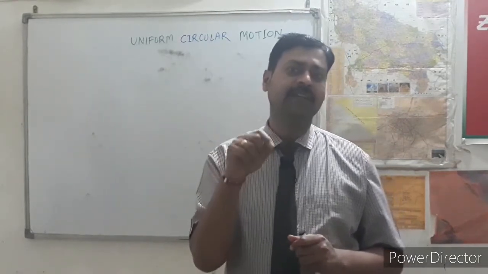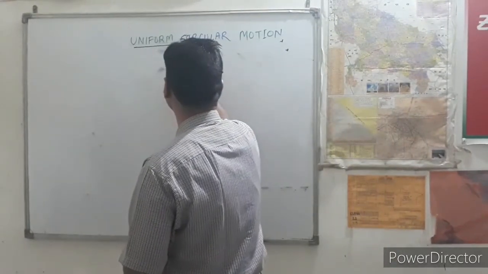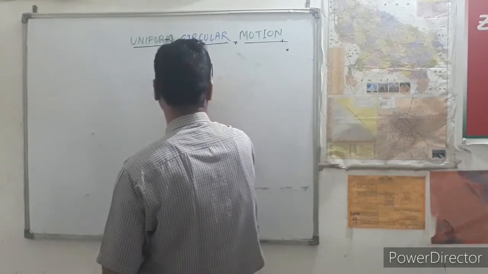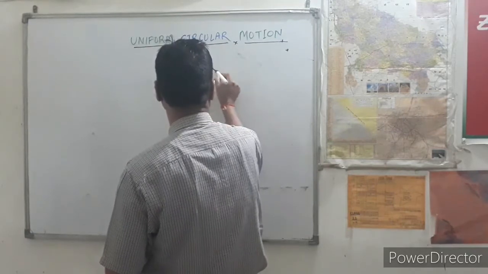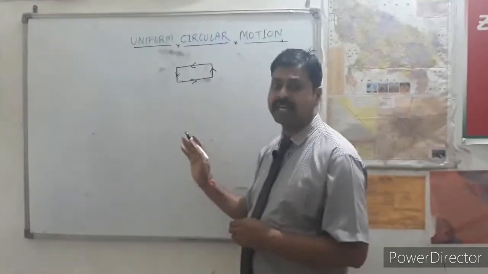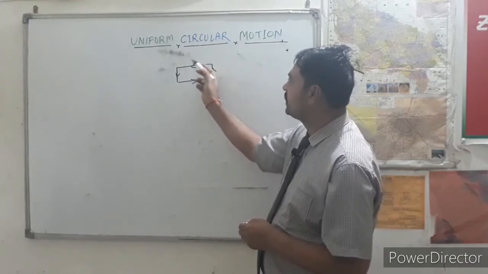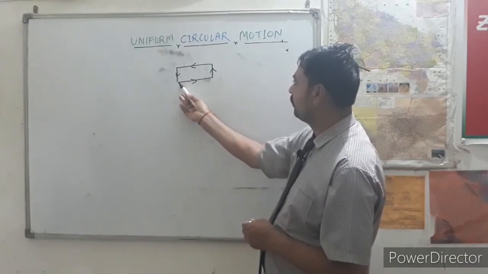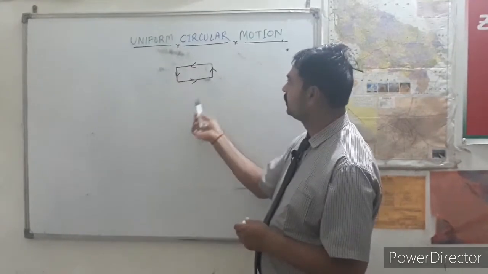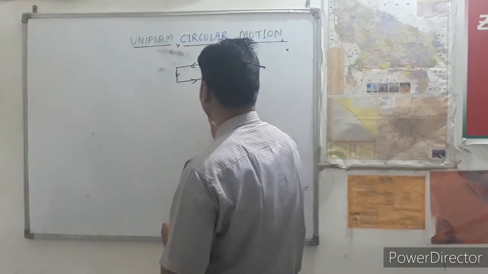If a body, like this rectangle, continuously goes in this direction with a constant speed, the speed is constant, but here we can see that the direction continuously changes, from west to east, then north, west, south. So this is an accelerated motion.